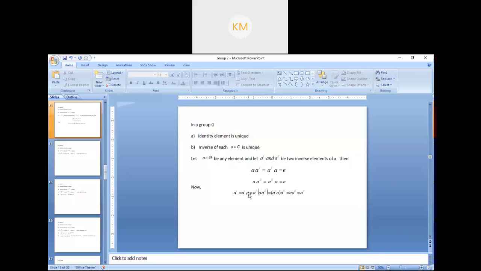Yes. Then again this e I can replace. E has some values. I can write e is equal to a into a double dash. So in place of this small e, I have written a into a double dash.